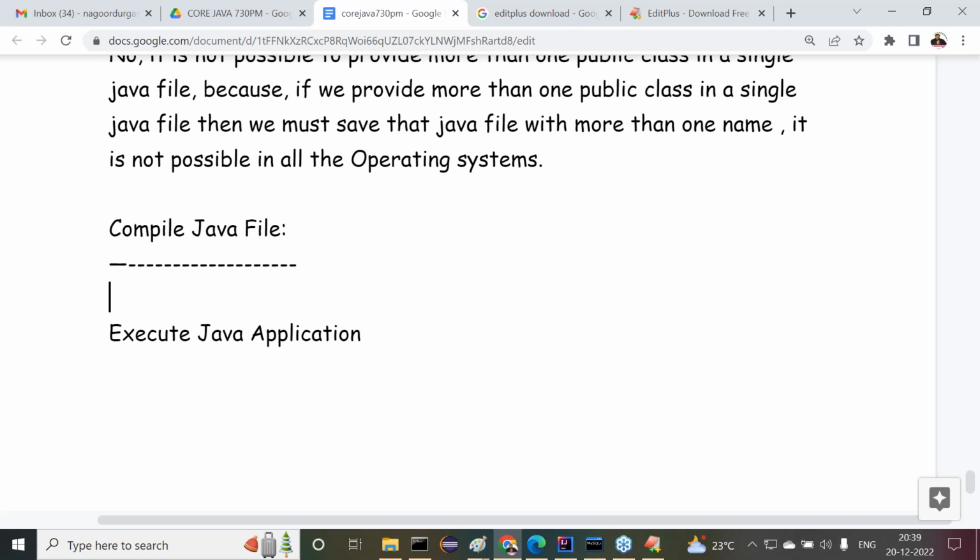How compilation is going on, what is the meaning of the javac command, how to use it, what the operating system is doing when I use the javac command, the total internal content we have to understand. Try to practice what we understood up to today. Then tomorrow I'll start compile Java file, and after that execute Java application. All the concepts we are going to understand.